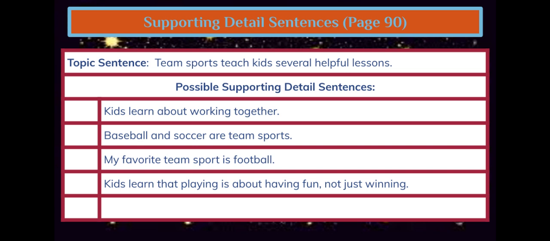Baseball and soccer are team sports. Is this related to the topic? My favorite team sport is football. Is this related to the topic? Kids learn that playing is about having fun, not just winning. Is this supportive of the topic?